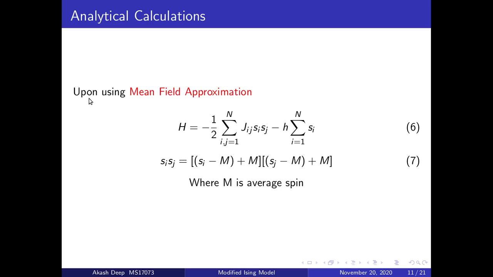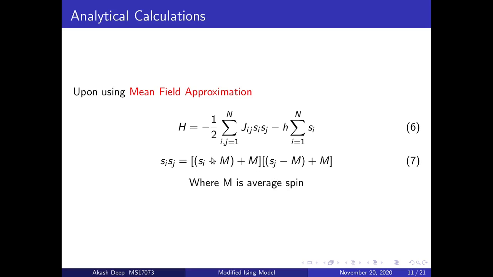Now, let's focus on how to arrive at the solution of this model. We use a mean field equation. This is to say, we define the overall spin of the entire system, which is called the average spin, and we consider small fluctuations around it. Now, Si can be written as a small fluctuation around M, and similarly Sj is also a small fluctuation around M.